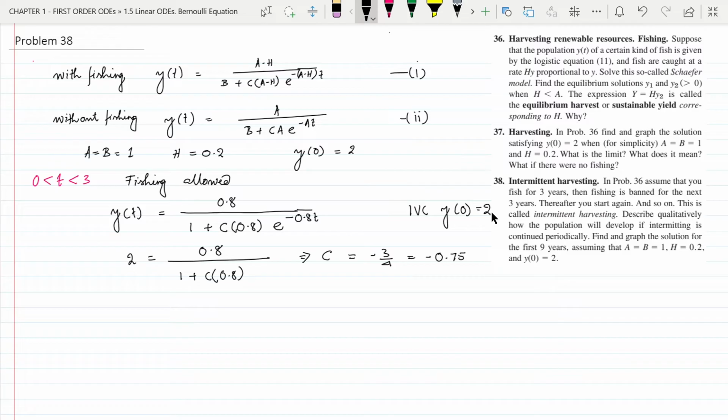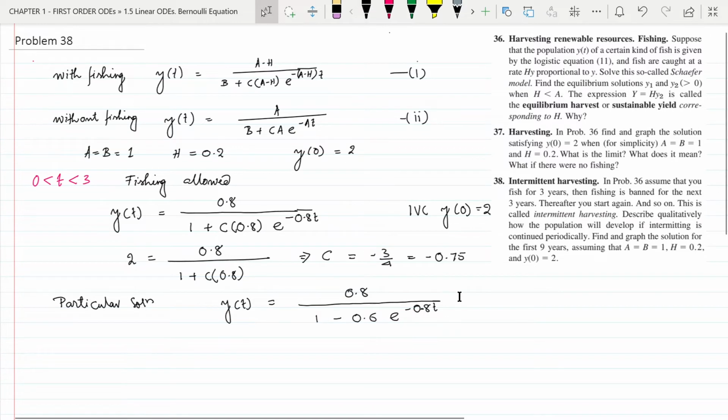We put this value of c in the general solution to obtain the particular solution, which will be y of t equal to 0.8 divided by 1 minus 0.6 e to the power minus 0.8 t. We have already obtained this particular solution in the previous problem, problem number 37.